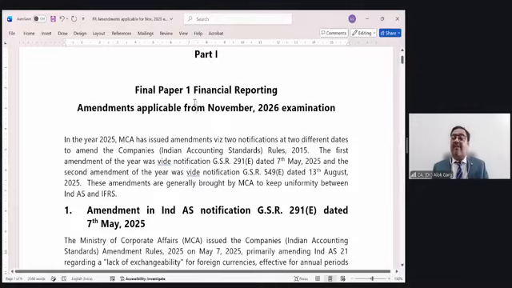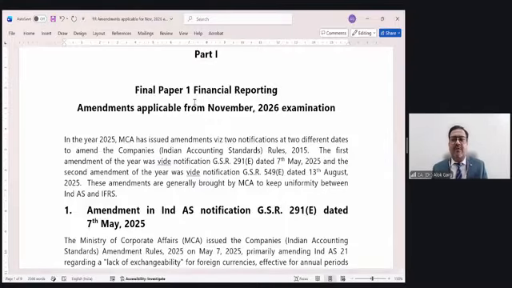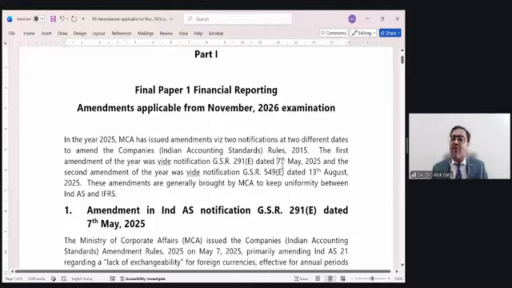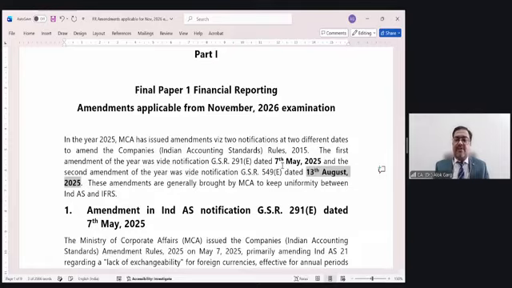So students, there are 4 amendments which came in 2025, via MCA notification dated 7th May 2025 and 13th August 2025. These were the 2 amendments. And what do these 2 amendments cover? The 7th May 2025 amendment covers Ind AS 21, which talks about the effect of changes in foreign exchange rates.